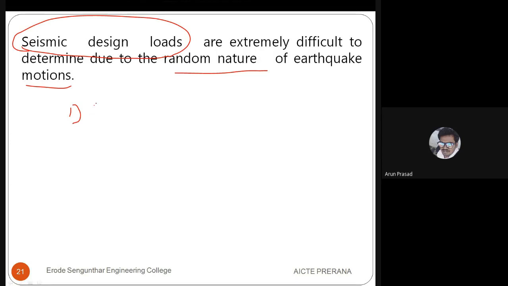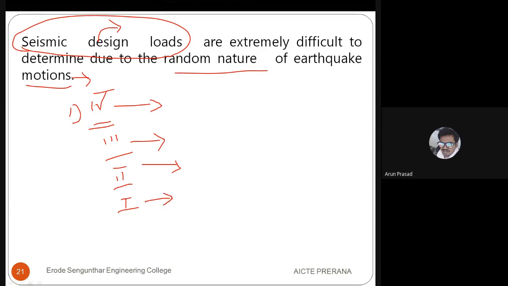When coming to the earthquake load, based on the earthquake motion, that is the intensity, the design should be done. That is why we have separated areas into 4 regions all over India: seismic zone 4, 3, 2, and 1. So these areas will have severe damage if an earthquake occurs, moderate damage, minor damage, and there will be no damage in these areas respectively.